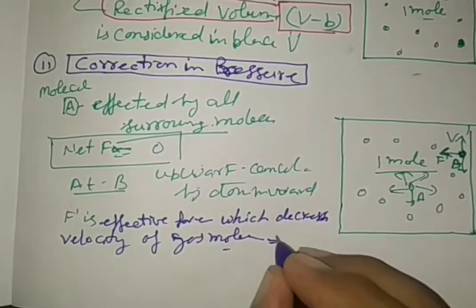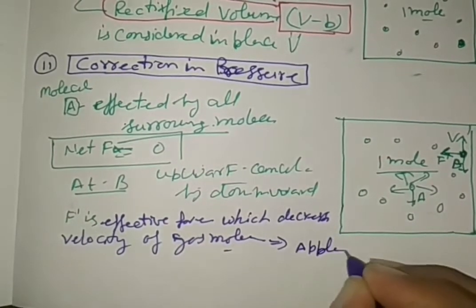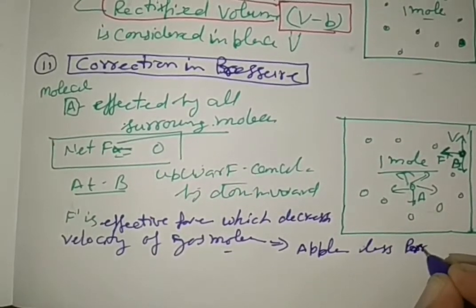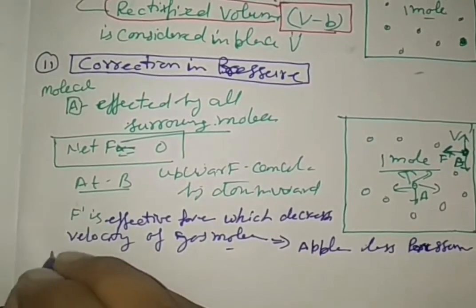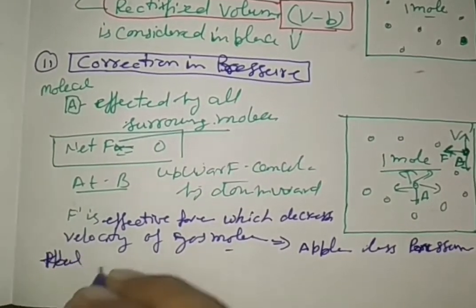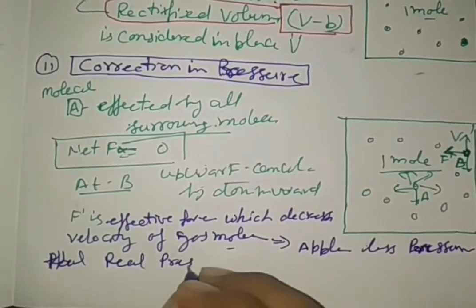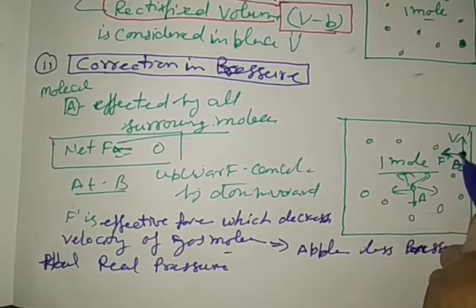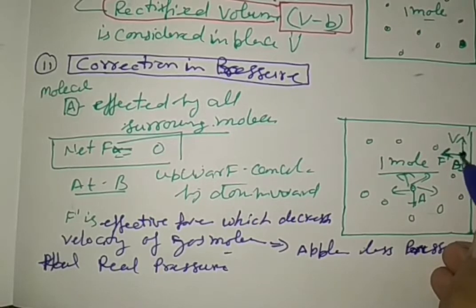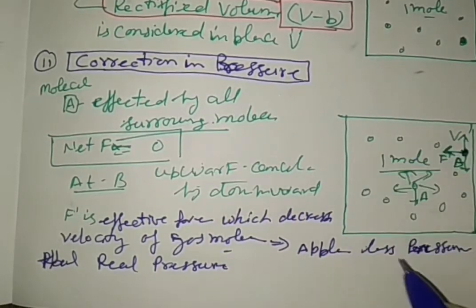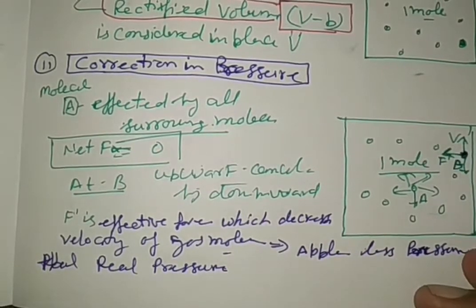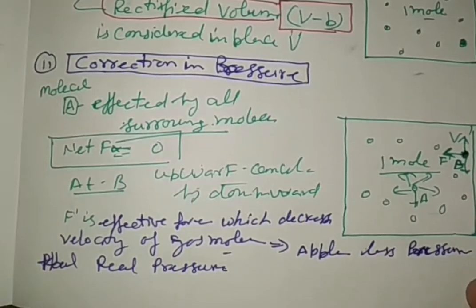So as a result, the applied pressure is less than the real pressure. If force decreases, then force per unit area, which is called pressure, decreases. So the pressure applied on the wall of a container decreases, and the total pressure of a gas is calculated by the force per unit area applied on the wall of a container.